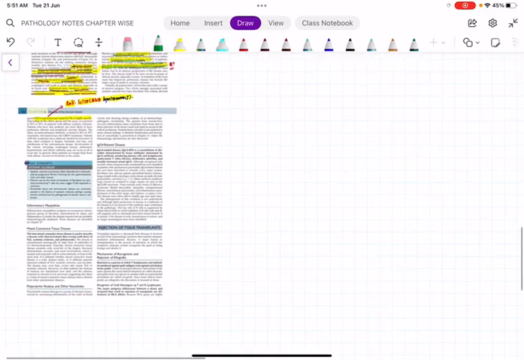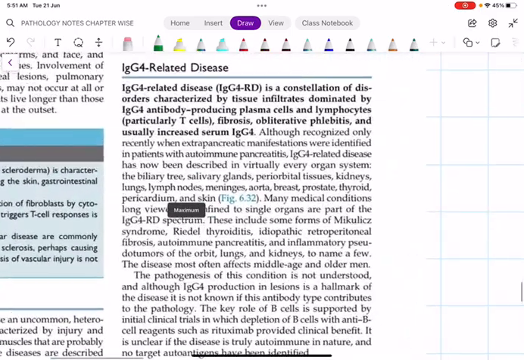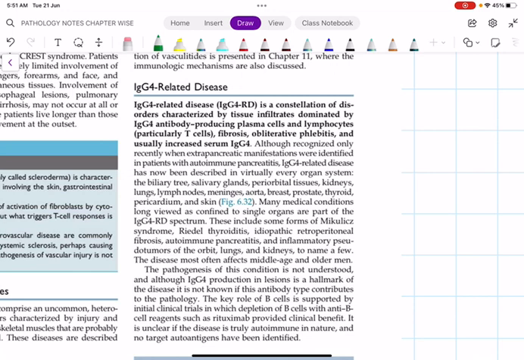Then once this is done, at last about IgG4 related disease. It is actually a group of disorders, a spectrum of disorders characterized by tissue infiltration, mainly dominated by IgG4 antibody producing plasma cells and lymphocytes. It may cause fibrosis, then obliterative phlebitis, that is inflammation and occlusion of the vein, okay, and increased serum IgG4. It is IgG4 because in IgG we have 4 subclasses, 1, 2, 3 and 4. Out of that, here the IgG4 antibody is produced by the plasma cells and lymphocytes that is responsible for the damage.